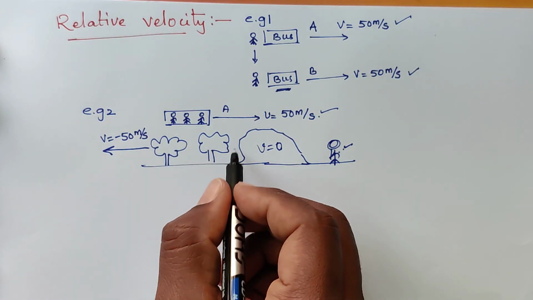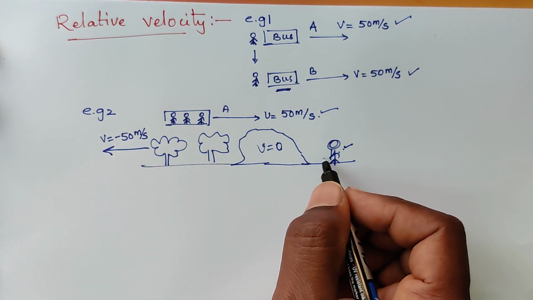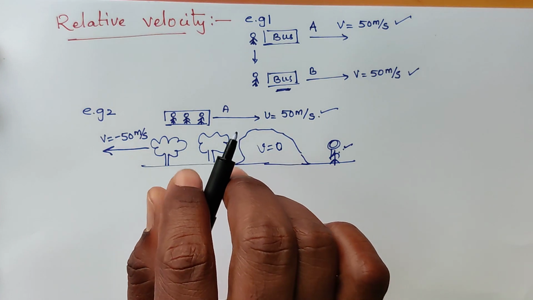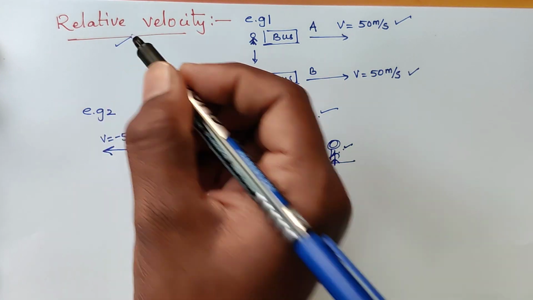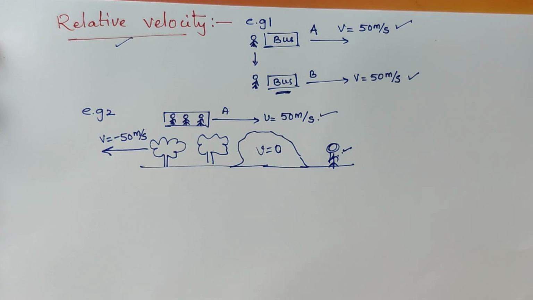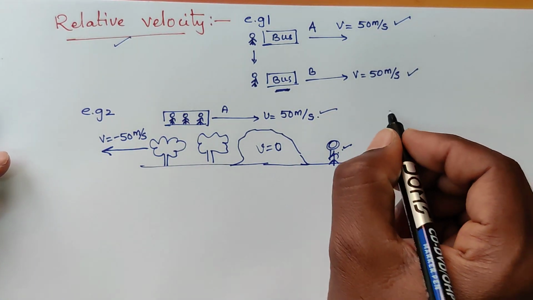But this is not exactly true for the person who is on the ground. So here we introduce a new concept called relative velocity. Relative is nothing but comparison with something else.